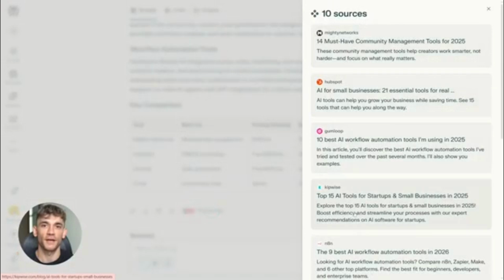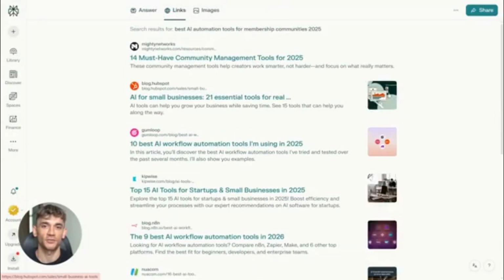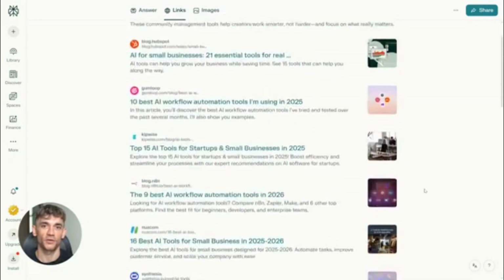Look at which sites Perplexity cited, click through to those sources, study their content structure, see how they format their information, notice the language they use. That's your blueprint. Perplexity already told you what content it likes.